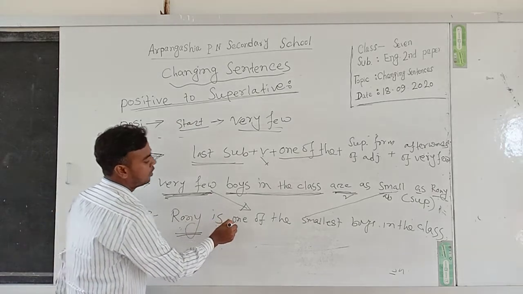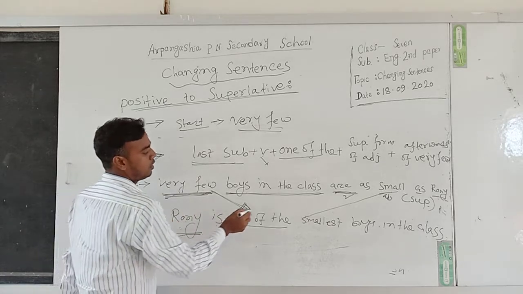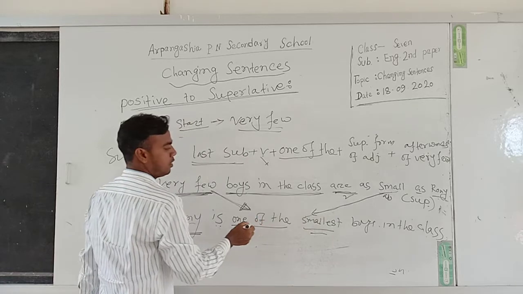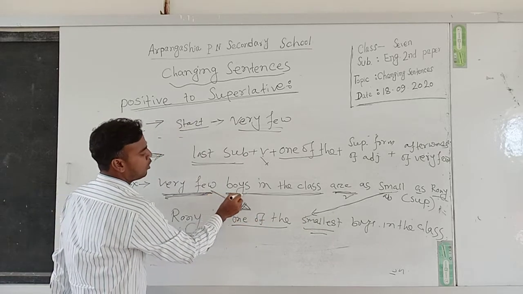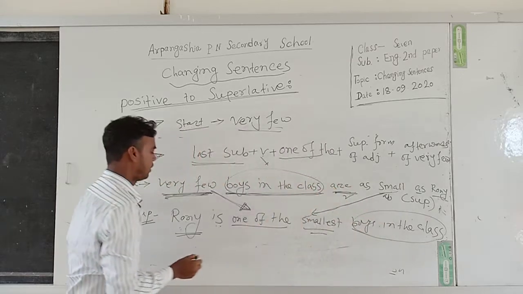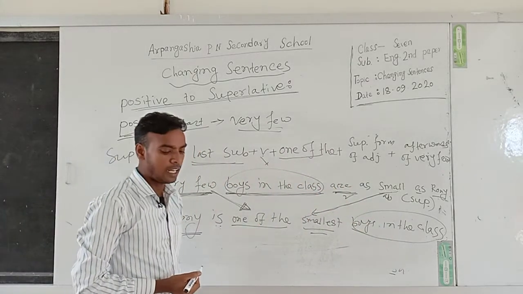Ronnie is one of the, instead of very few we write one of the, then the superlative form of adjective smallest, finally the afterword of very few: boys in the class. Ronnie is one of the smallest boys in the class.